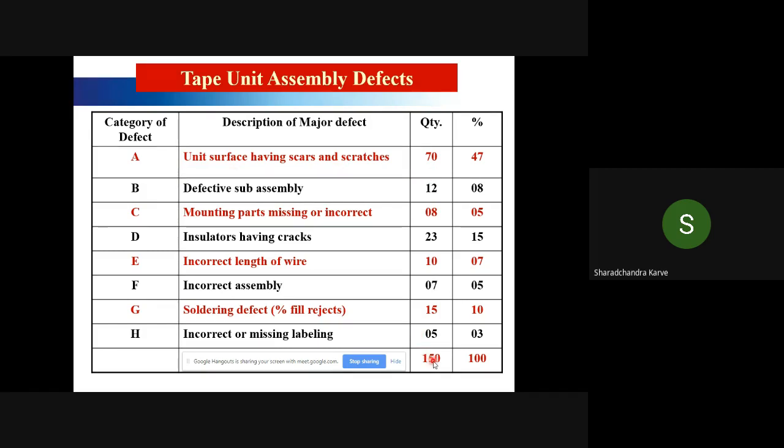For example, out of 150, A type of defects were 70, D type of defects were 23, and F type of defects were 7. So this is a quantity number, and if you talk about the percentage, 70 out of 150 is 47%. That is the individual percentage that has come up.